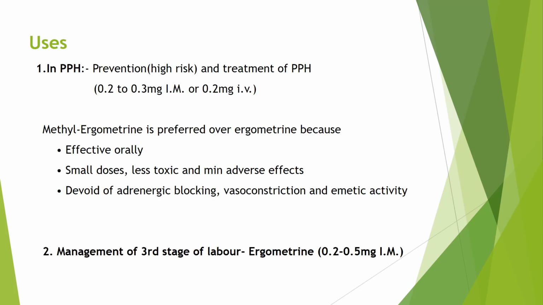Now let's discuss the uses. First use is in postpartum hemorrhage. They are used for the prevention in high-risk cases and for the treatment of postpartum hemorrhage in a dose of 0.2 to 0.3 milligram intramuscularly or 0.2 milligram intravenously.